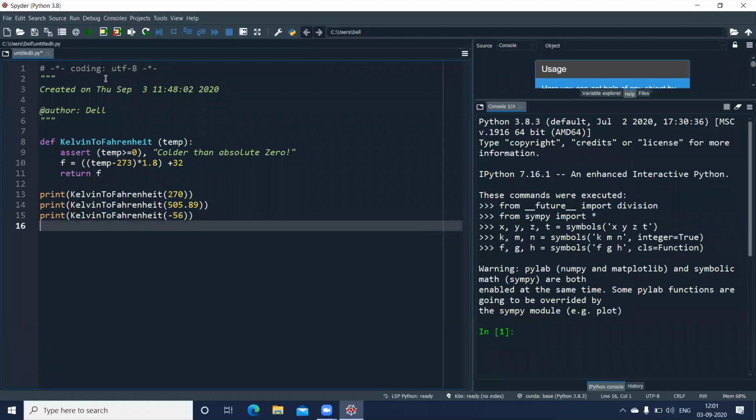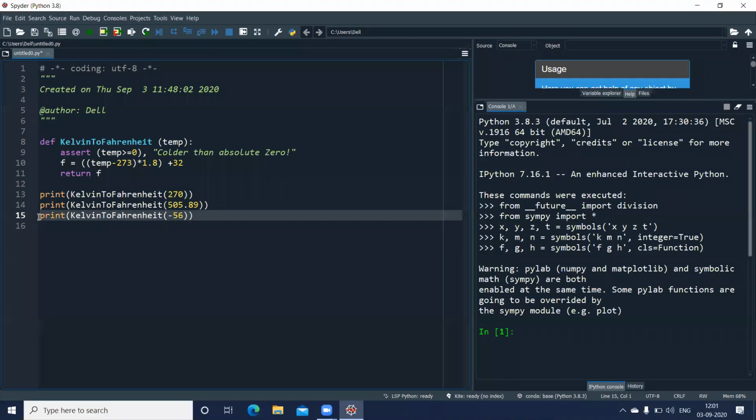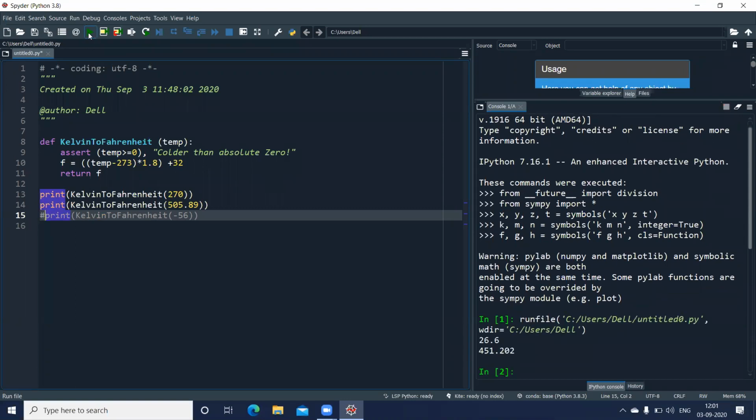First of all, I'll mark this as a comment and we'll run with proper values and see whether we are getting the answers. When I run this, I get two answers: 26.6 for the first value, 270, and for the next value I get 451.202.